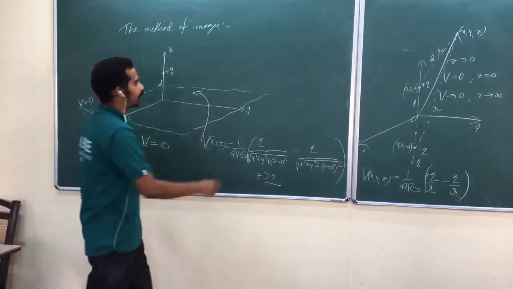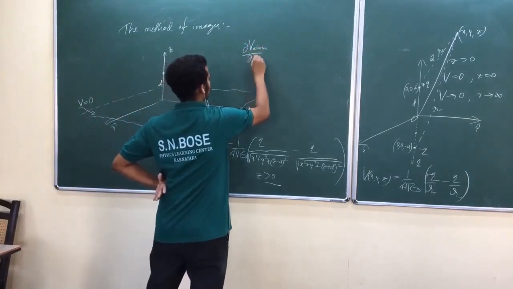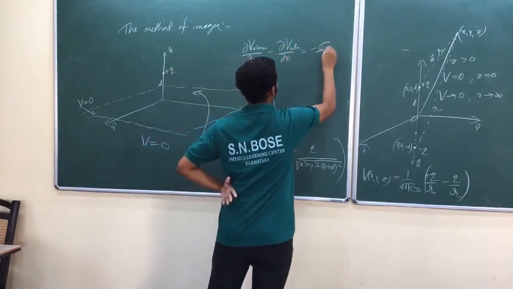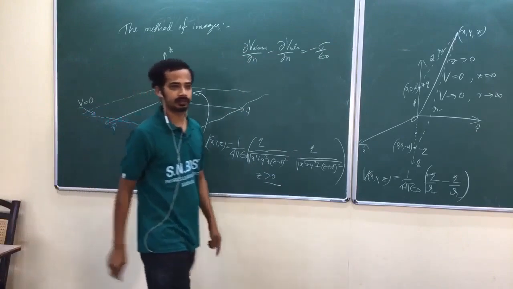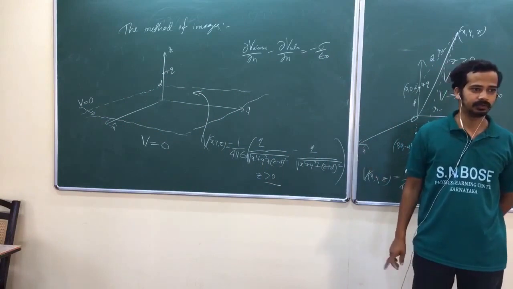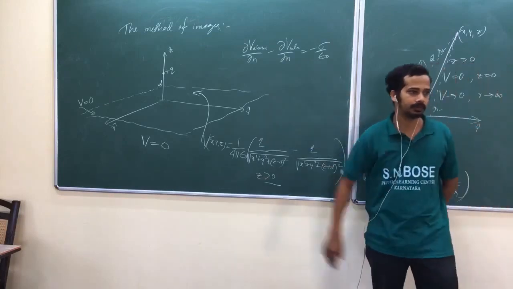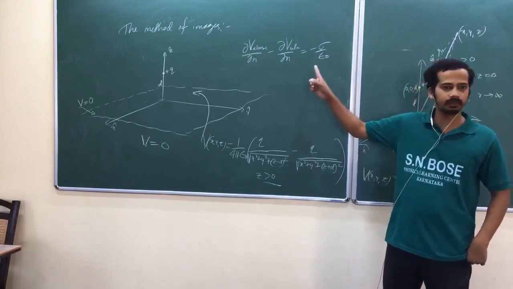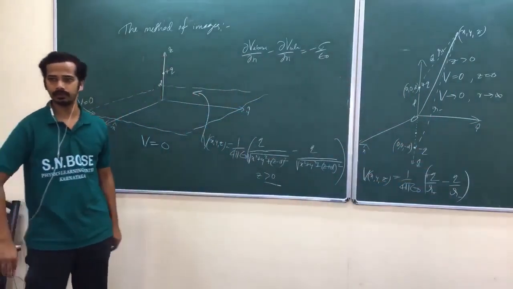Now, I told something: dou V above by dou n minus dou V below by dou n is equal to minus sigma by epsilon naught, where n is any variable perpendicular to the surface, and that derivative should be taken on the surface. That was our boundary condition. That's again the discontinuity of the perpendicular component of the electric field. The perpendicular component means that derivative of the potential, a kind of directional derivative. Is that okay?